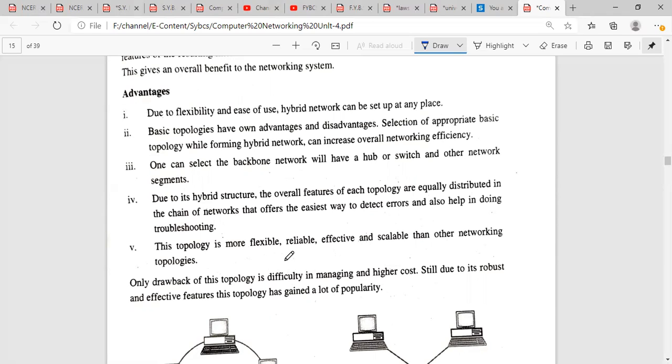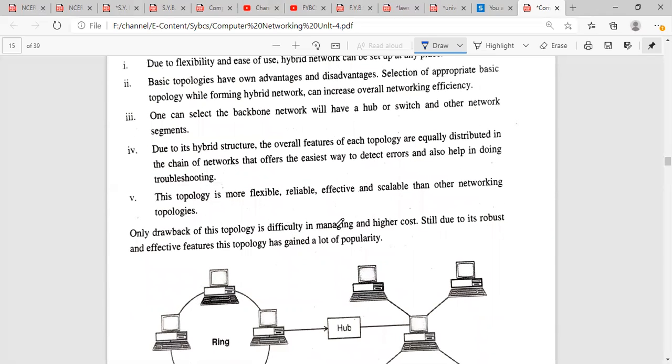Flexibility is high as we are selecting a hybrid combination of two different technologies. It is reliable as we are free to choose our destination as well as the entire network system, and it is more scalable than other networking topologies. The only drawback of this topology is the difficulty in managing and the higher cost. Managing is difficult as we are selecting our hub or switch and the entire network. As we are merging two different technologies, the cost ultimately increases.